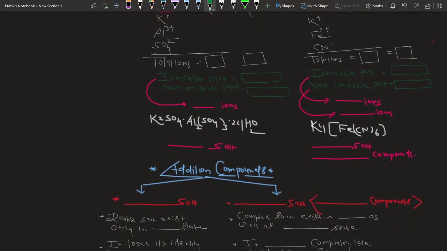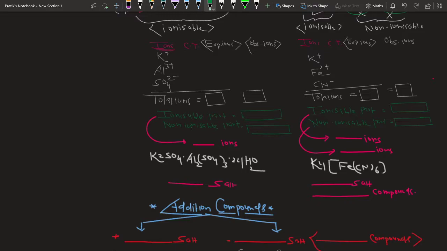Now if you see the result, student, when we dissolve K2SO4.Al2(SO4)3.24H2O, the experiment shows that K+ ion gives its confirmative test, Al3+ ion gives its confirmative test, and SO4 2- also gives its confirmative test. Please remember, the ions which give their confirmative test are ionizable. If they are ionizable, it means in the solid state they were attached with each other through ionic bond. Since they were attached through ionic bond, that bond was broken by water.